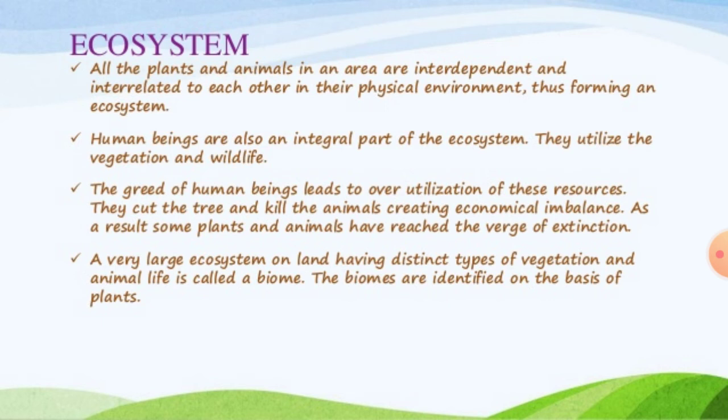They cut the trees and kill the animals, creating an ecological imbalance. As a result, some plants and animals have reached the verge of extinction. A very large ecosystem on land having distinct types of vegetation and animal life is called a biome. The biomes are identified on the basis of the plants.